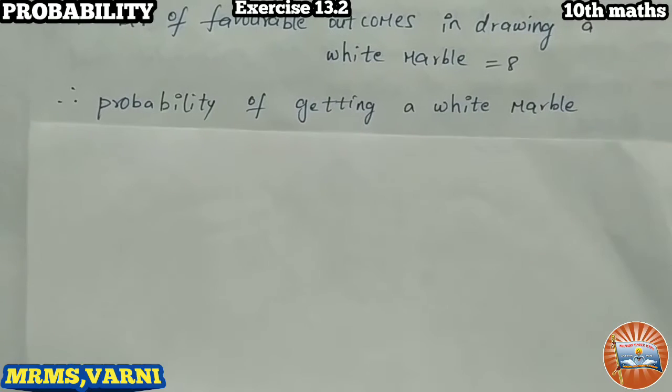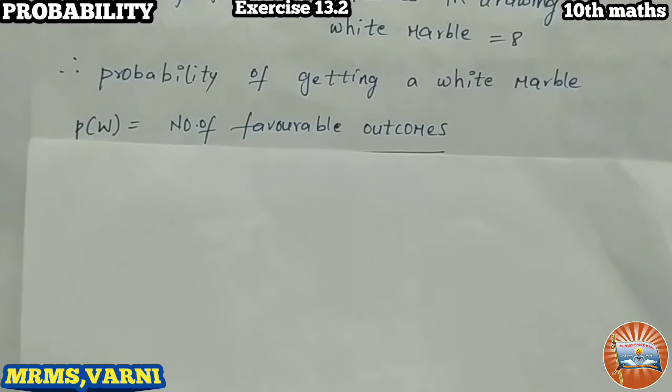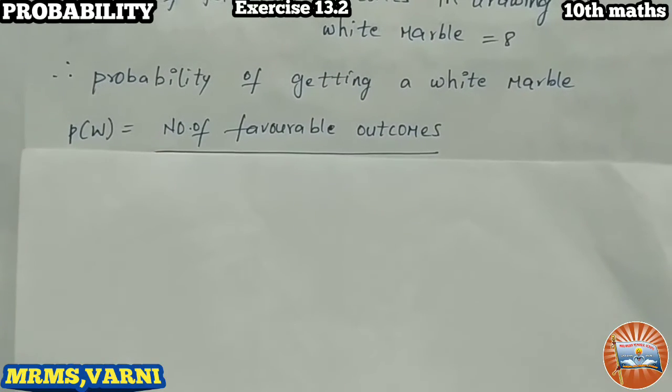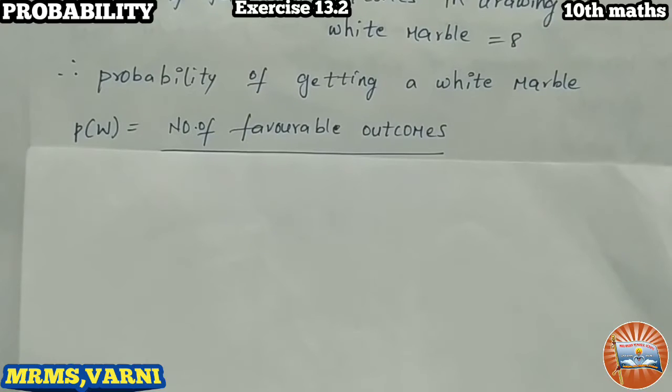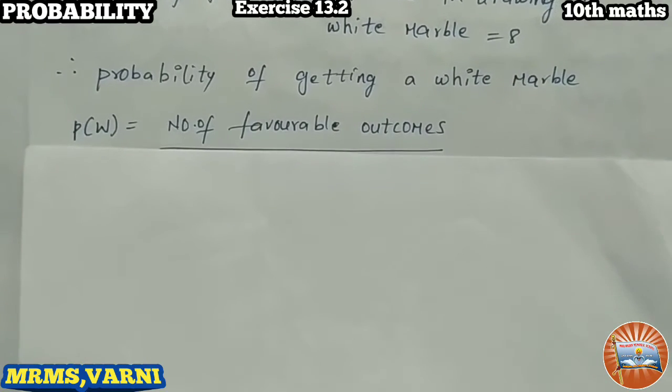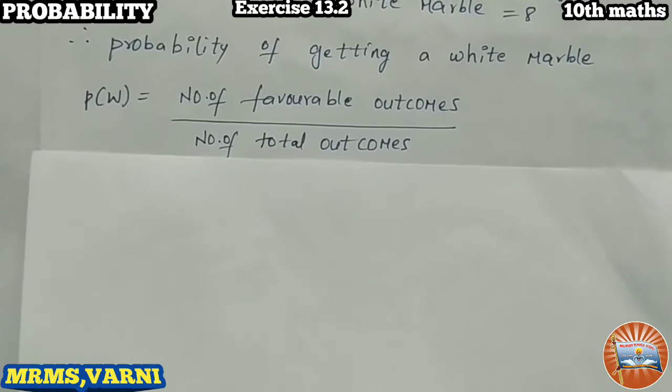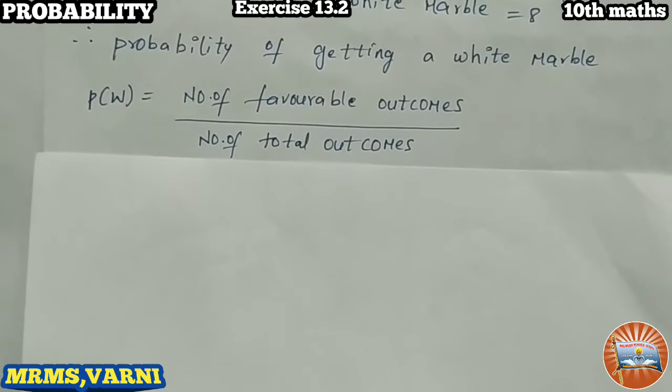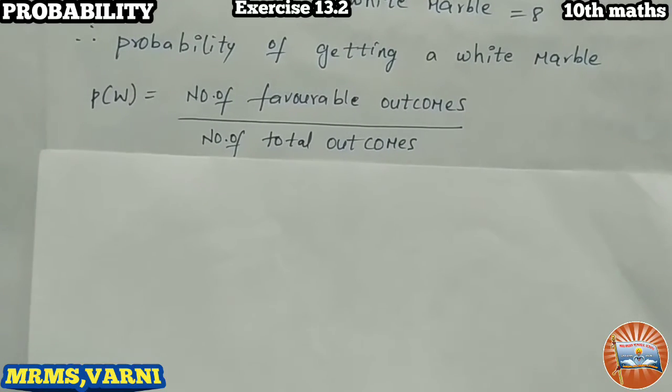So the probability of getting a white marble, what is the formula? P(W), W is white. The probability of a white marble is equal to the number of favorable outcomes by the total number of possible outcomes.